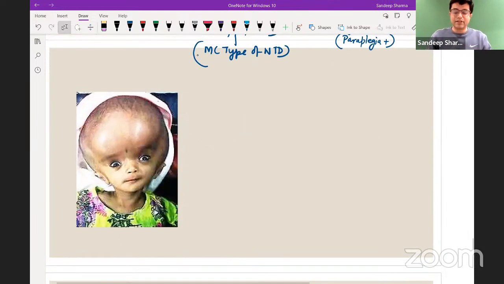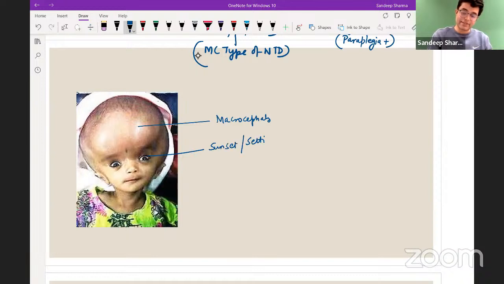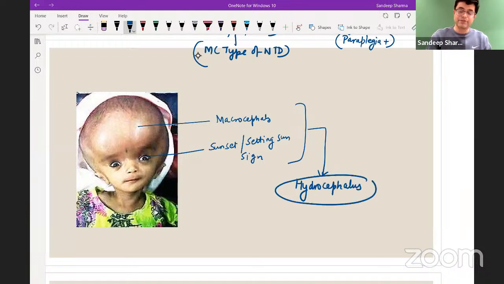Look at this child. This child is having a large head, so macrocephaly. And you can see in the eyes of this child, she's having a sunset sign, also called setting sun sign. Part of sclera above the eyeball is unduly visible. So they are both suggestive of which condition? Hydrocephalus. Hydrocephalus is increased CSF causing a large head in the patient.